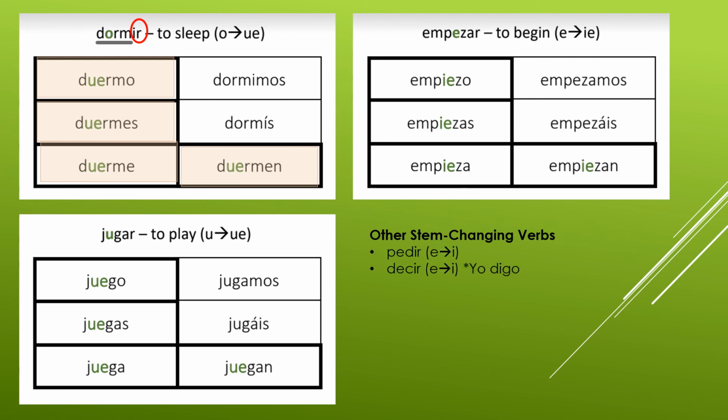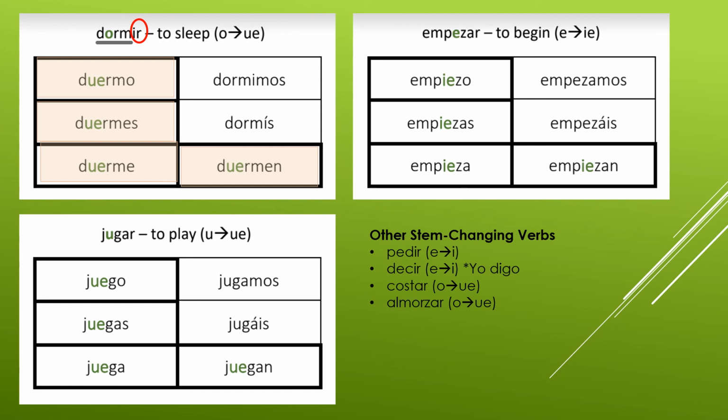So here's just a few other examples to write down. Pedir and decir are E to I. You have a little reminder that decir is a yo-go, that irregular yo verb, so that would be yo digo. Notice how the E changed to I there. And you already have the verb chart for decir, but the E goes to I. So pido, pides, pide, pedimos, pedís, piden, and so on. You've probably seen those little parentheses in Quizlet and wondered what they're for. Now you know. Another example of an O to UE, just like dormir, would be costar and almorzar. Those are both O to UE stem changers.